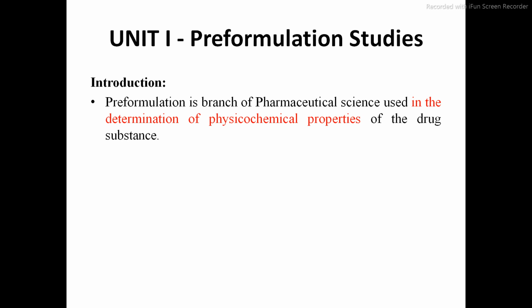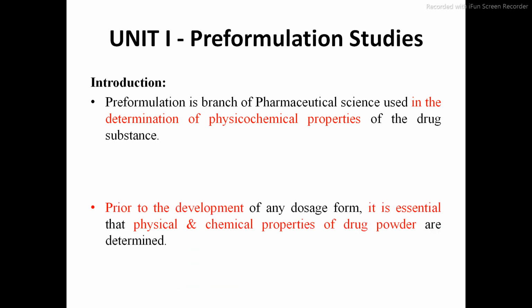That's why before going for preparation, first we have to study the physicochemical properties of any drug. Once it is confirmed that the given powder is, whatever it may be, paracetamol or diclofenac, then we will go for preparation of the tablet. Then we can also determine the purity. Suppose the given powder, paracetamol, melts at 265 degrees Celsius. If the paracetamol is 100% pure, then it will melt at 265 degrees Celsius.